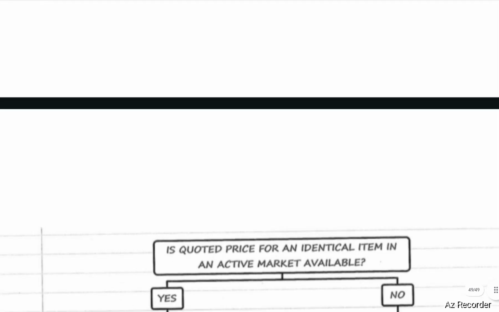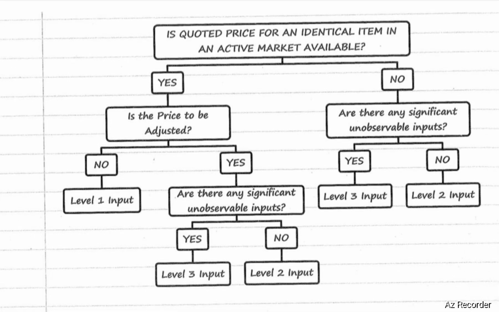Next, is a quoted price for an identical item in an active market available? Answer is yes. Is the price to be adjusted? No. Then it will be a level 1 input. Is the price to be adjusted? Yes, the price needs to be adjusted. Are there any significant unobservable inputs? Answer is yes. Then it will be a level 3 input. If it is no, it will be level 2 inputs. If a quoted price for an identical item in an active market is not available, and there are significant unobservable inputs, it will be a level 3 input. If there are no significant unobservable inputs, then it will be level 2 inputs.